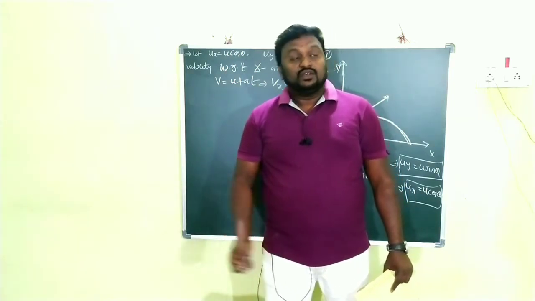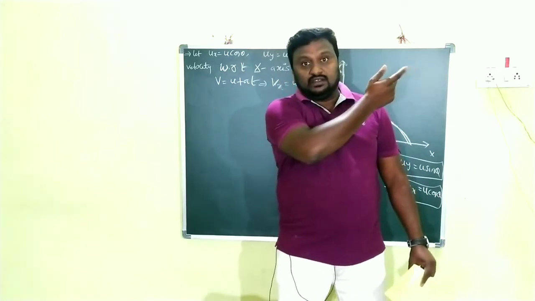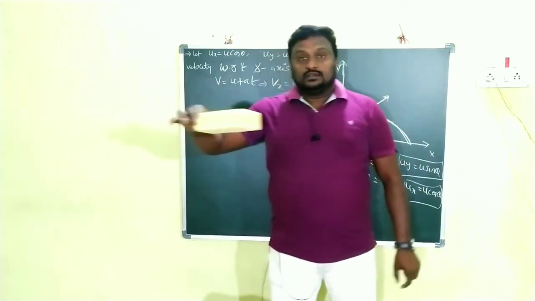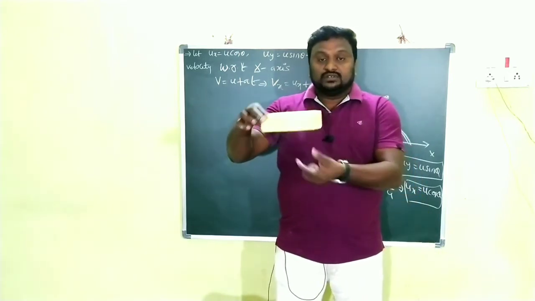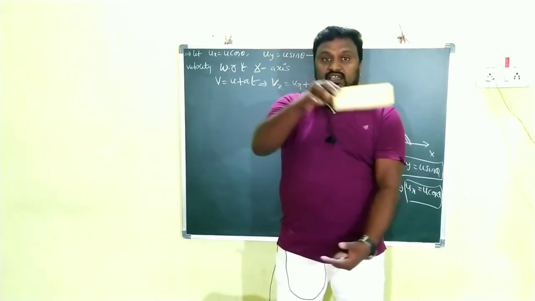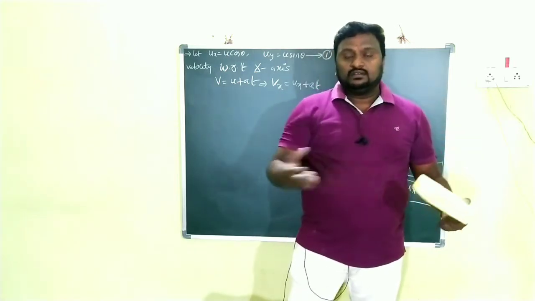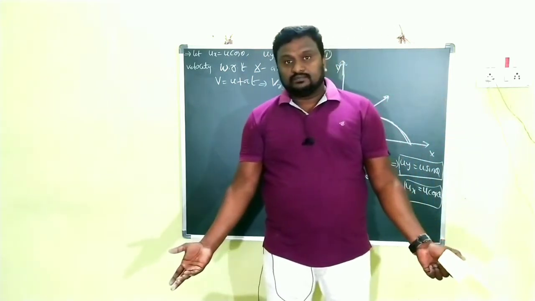Got my point, children? In the horizontal direction, at every position the gravitational force should be the same, and the velocity of the body is also the same.